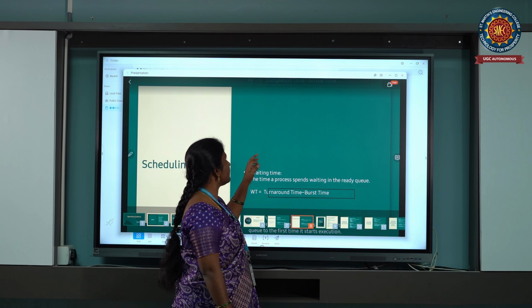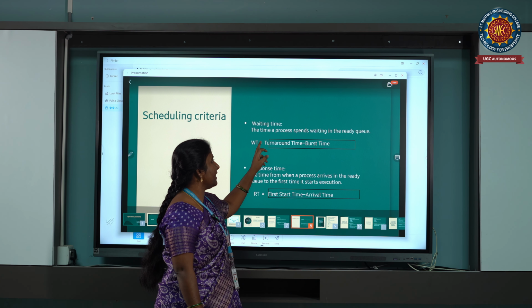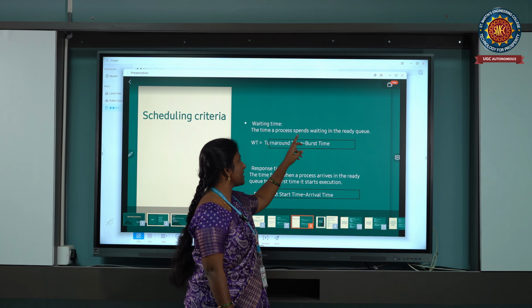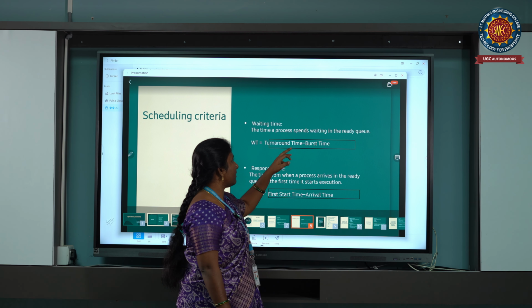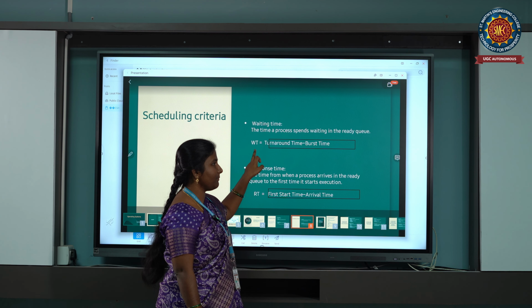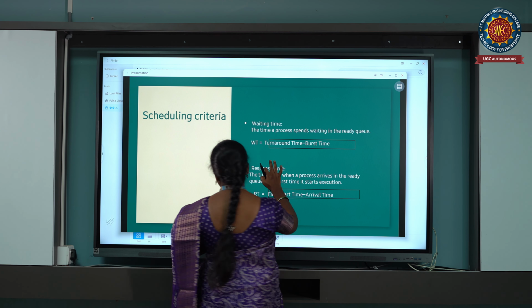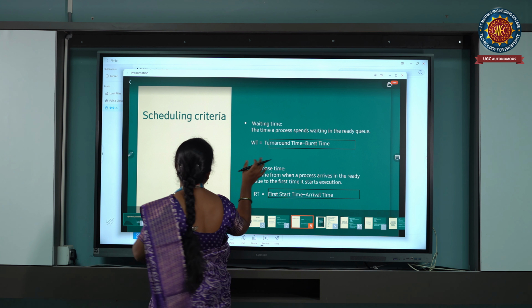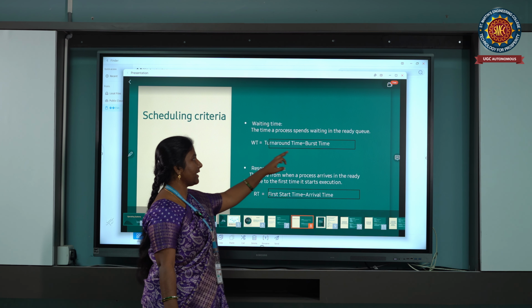The next term is waiting time. Waiting time is nothing but the time a process spends waiting in the ready queue. That is the waiting time. The formula for this is given as turnaround time minus burst time.